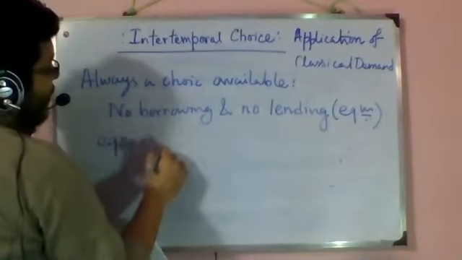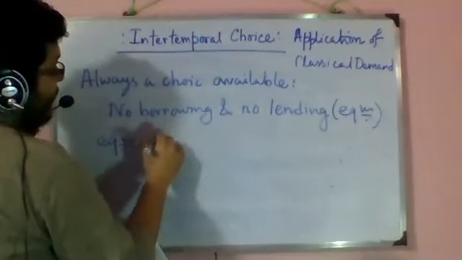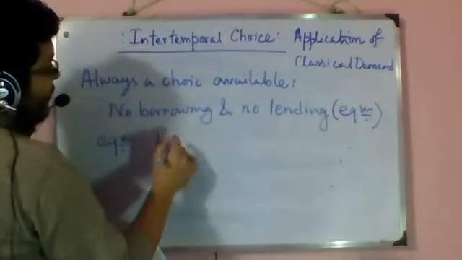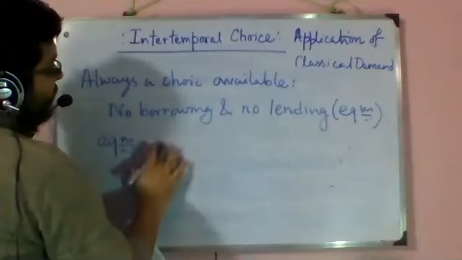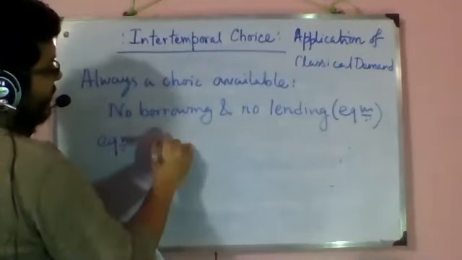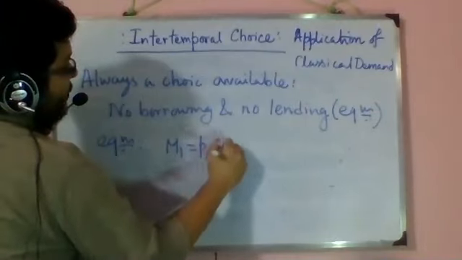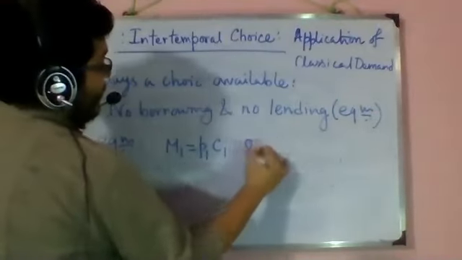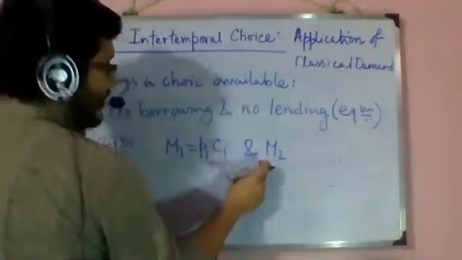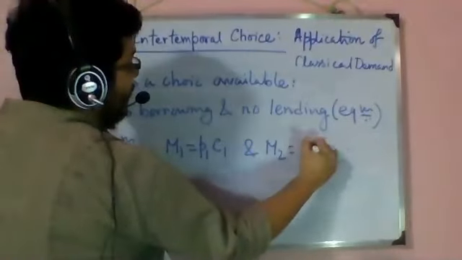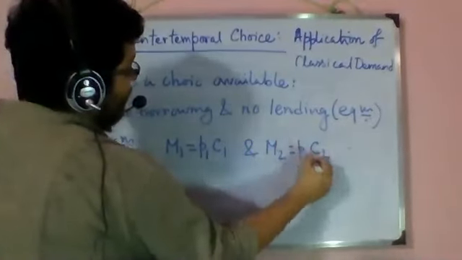That means the consumer is spending all that is available in income in period 1, that is M1, and consuming C1 with a price of P1, and spending M2 in period 2, and consuming C2 with a price of P2.